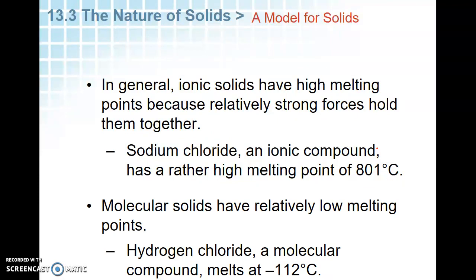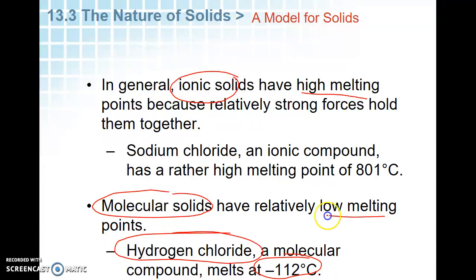Molecular solids have relatively low melting points. So like water, anything that's plastic, or hydrogen chloride, which melts at negative 112 degrees Celsius. So most of the time hydrogen chloride we see as a liquid, right? Because it melts at such a low temperature. But ionic compounds, high melting points. Molecular compounds, low melting points.